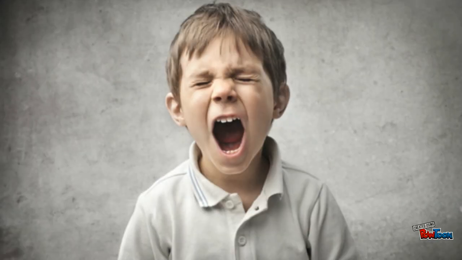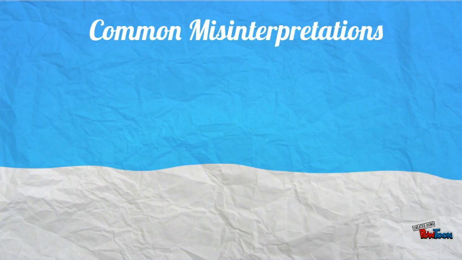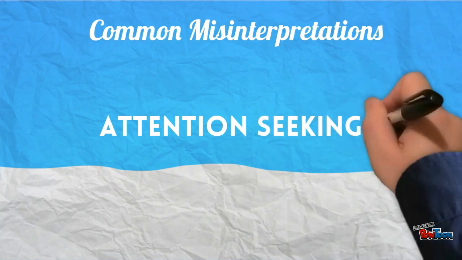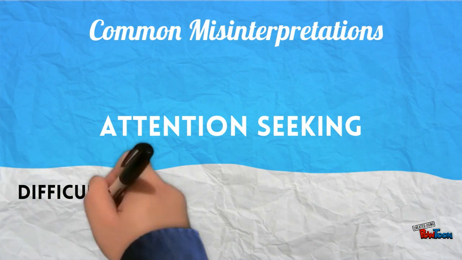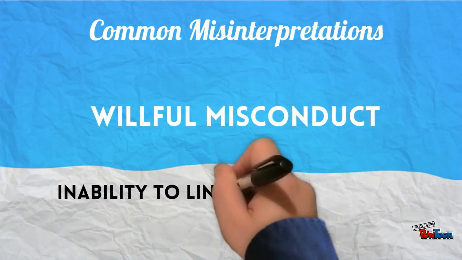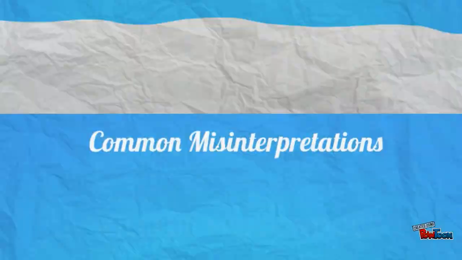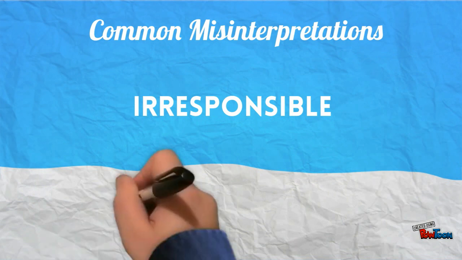Unfortunately, many educators and parents dismiss the cognitive signs of FAE and ARND as behavioral issues because not all children display the physical signs associated with FAS. This would cause many teachers to misinterpret this behavior as disruptive when there are more accurate interpretations. For example, what teachers may view as attention-seeking and stubbornness is actually the child's difficulty translating verbal directions into actions. Willful misconduct is actually the inability to link cause and effect. Instead of viewing a child as irresponsible and lazy, teachers should be aware of the child's memory deficits.